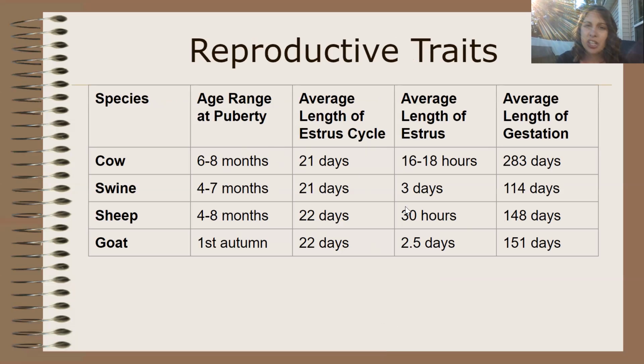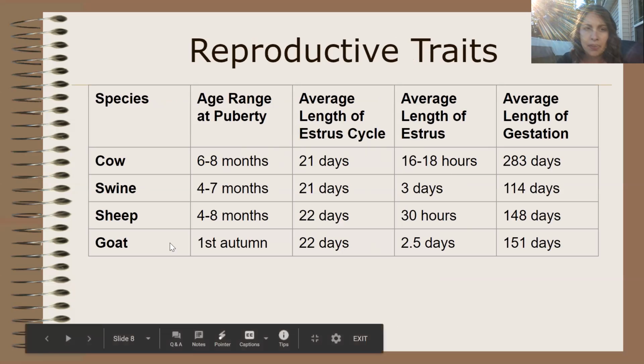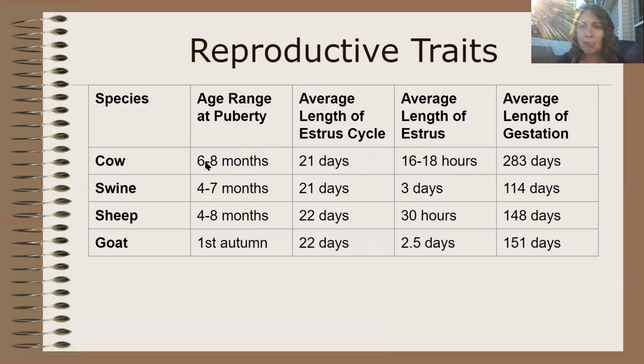These are just some ages or some times for you to remember related to cows, pigs, sheep, and goats. Cows reach puberty around 6 months old. Pigs reach puberty around 4 months old. Sheep reach puberty around 4 months old. And then goats are kind of weird, where goats reach puberty in the first autumn, the first fall that they are born. Because of this, they're only able to be bred in the fall or in the spring.